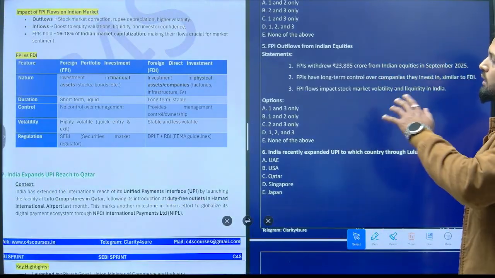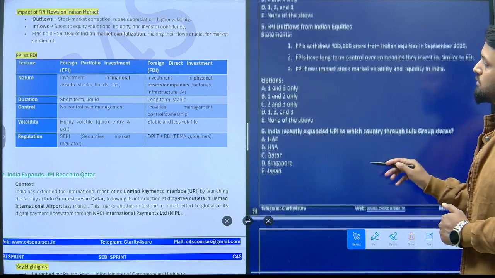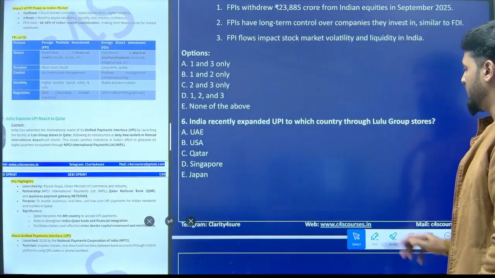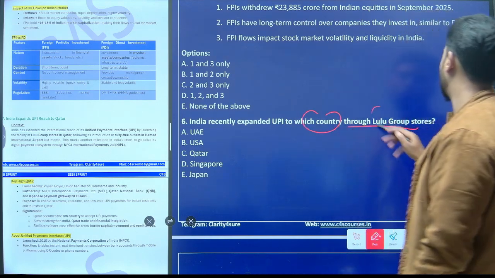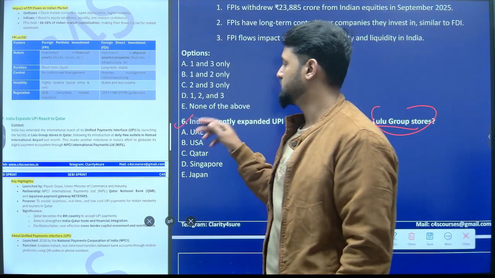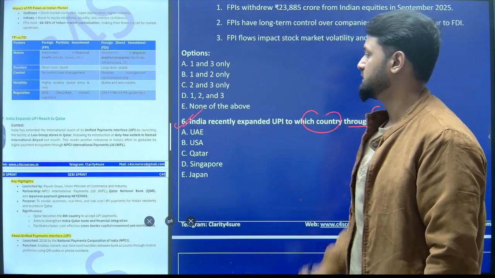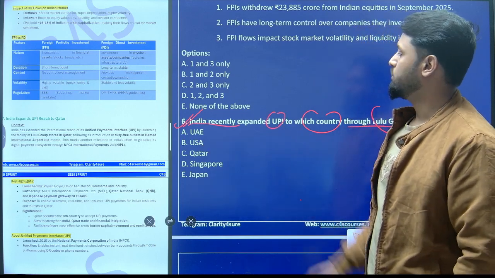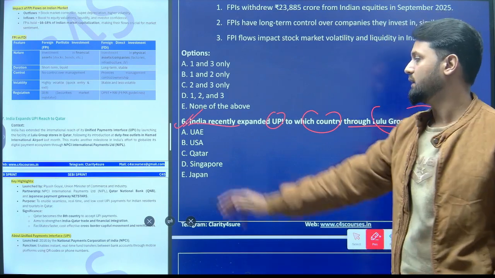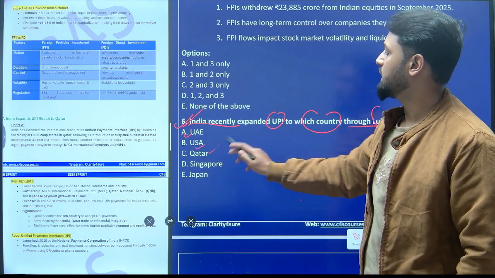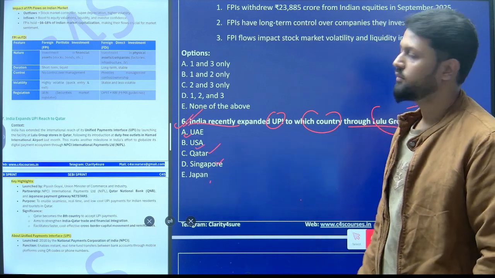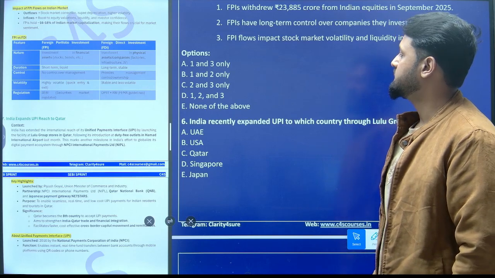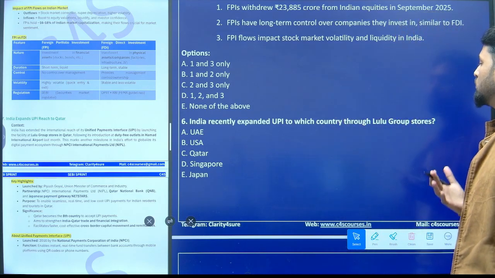Now let's move on to our next question. Last but not the least, India recently expanded UPI to which country through Lulu Group stores? This question is very important for your examination. This might be asked because recently India has expanded its UPI to which country, right? Is it UAE, USA, Qatar, Singapore or Japan? What will be the correct answer? You guys tell me in the comment section. India recently expanded UPI to which country through Lulu Group stores?